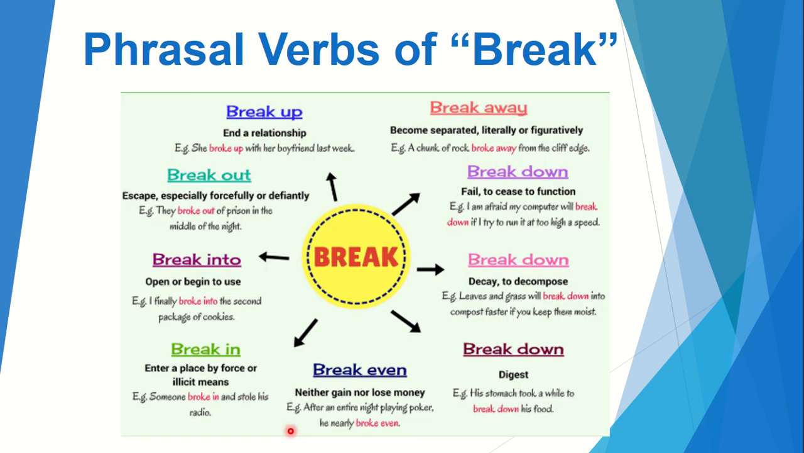So let's see this verb break, how it will change its meaning with its different prepositions. Like break away. Break away means to become separated, literally or figuratively. Again, breakdown has three kinds of meanings: to fail, to decay, and to digest. Break even means neither gain nor lose money. After an entire night playing, he just broke even. Broke even means that he has not saved anything, not earned anything.